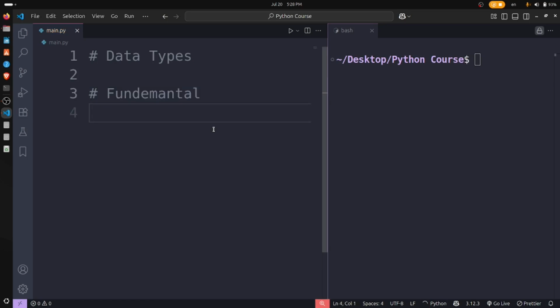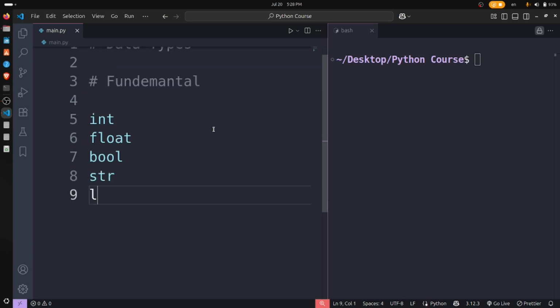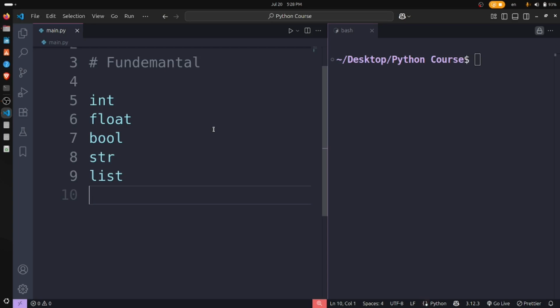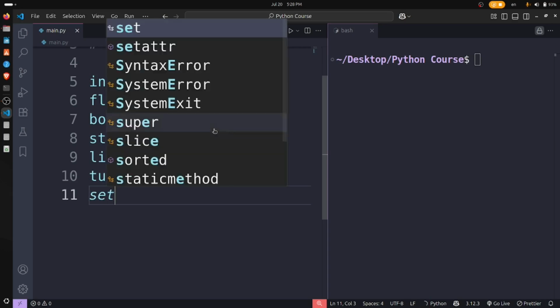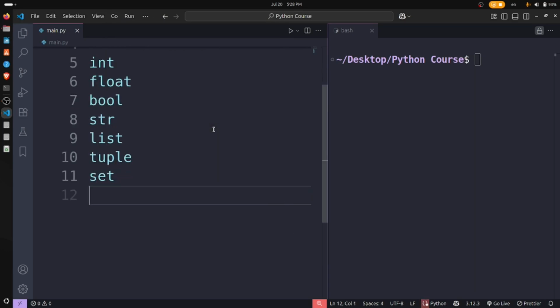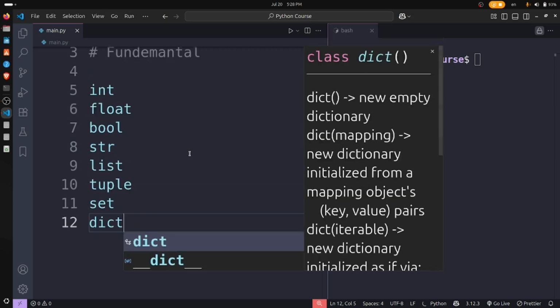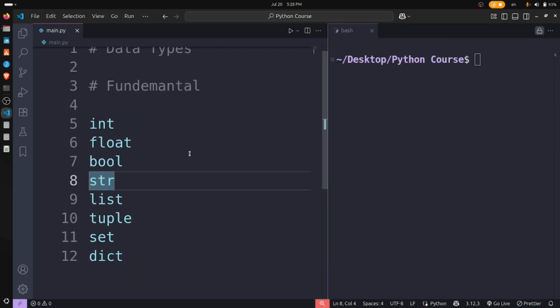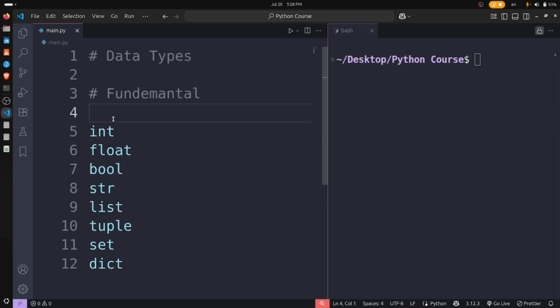The fundamental data types are integer, float, Boolean, and string, well, list, tuple, and set, and dictionary. So see, when I type any of them, the color will be changed.